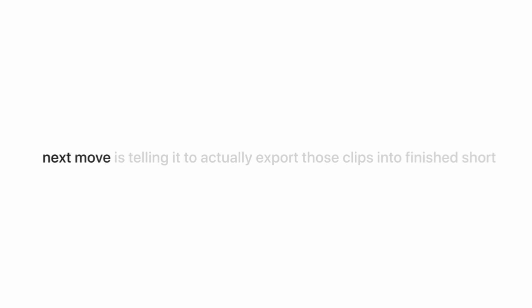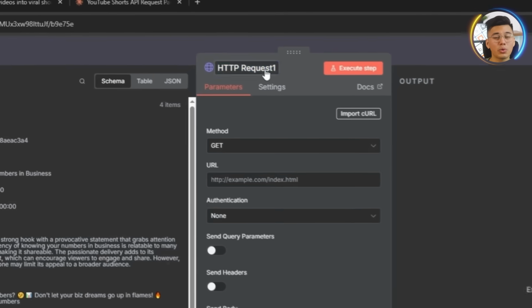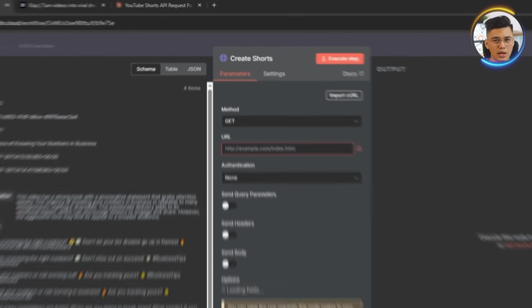After getting the clip data from Clap, our next move is telling it to actually export those clips into finished shorts. We need to set up the request that makes the final shorts come to life. I'll start by dropping in another HTTP request node and label it Create Shorts so things stay clear.